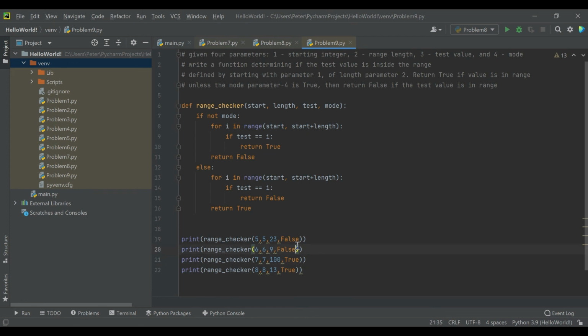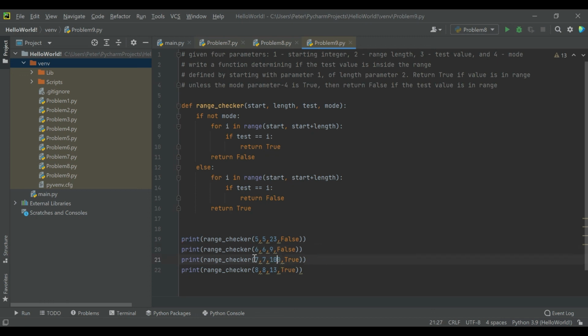So we have the two scenarios where mode is inactive. We have something that is not in the range of 5 to 9, 23. So this, at first, we should get false. And then we have something that is in the range of 6 to 11. So we should get true. So it should be false, true so far.